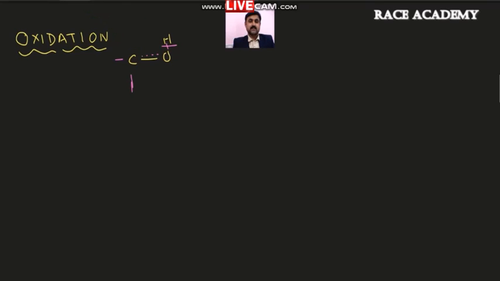You can expect anything here, but instead of taking the side oxygen, I am taking this hydrogen. So here hydrogen, here hydrogen. This is one of the most important chemical reactions of alcohols, and why I am saying it is important is that alcohols are the sources or starting materials for the preparation of carboxylic acids as well as aldehydes and ketones.